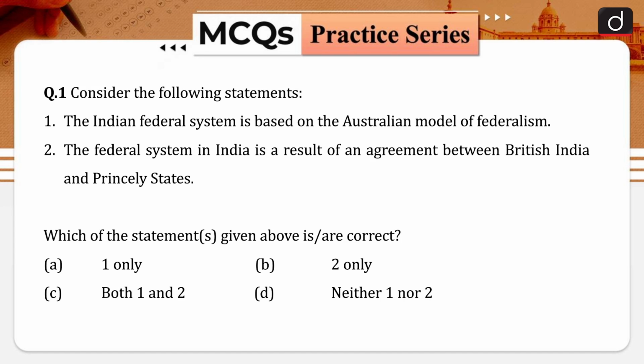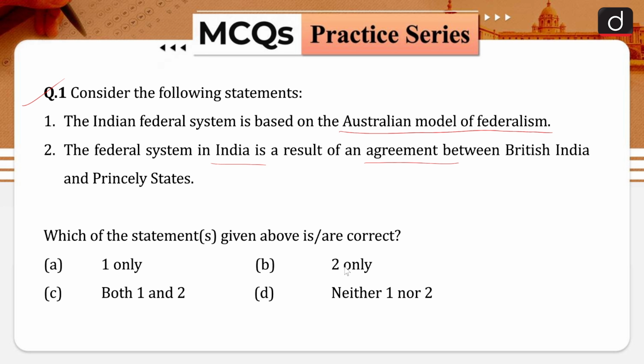The very first question of our today's discussion is, consider the following statements. Statement number 1 is, the Indian federal system is based on the Australian model of federalism. Statement number 2 is, the federal system in India is a result of an agreement between British India and princely states. Which of these statements given above are correct?